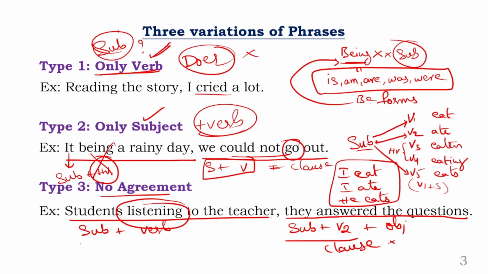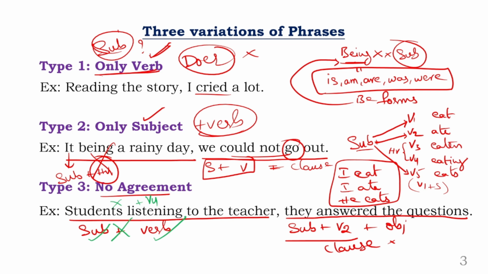See, for example, let us say here in this case, if at all you tell me, sir, shall we put a helping verb here and make the sentence agree? Yes. You can say, students are listening to the teacher. Or you can say, students were listening to the teacher. Both are plural forms only. Students are listening or students were listening. Anything is fine. But without this helping verb, only the V4 form doesn't agree with the subject. The logic is, yes, there is a subject, yes, there is a verb, but there is no agreement between these 2 words, subject and verb.